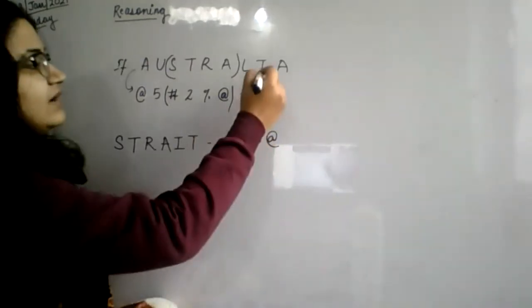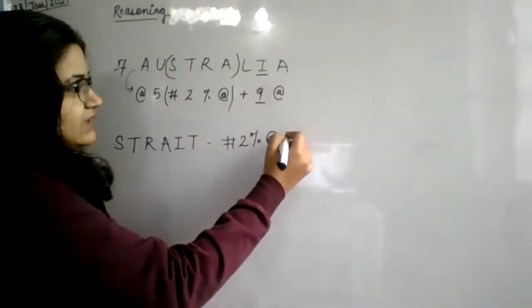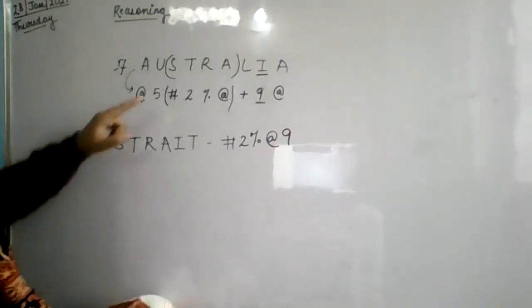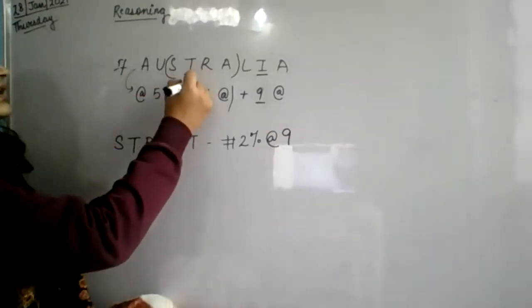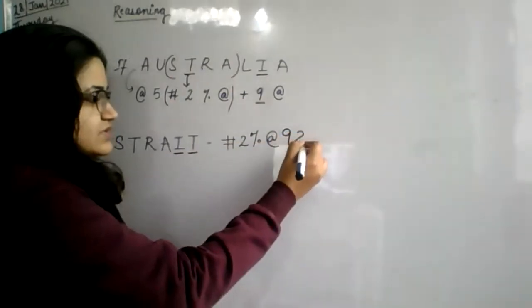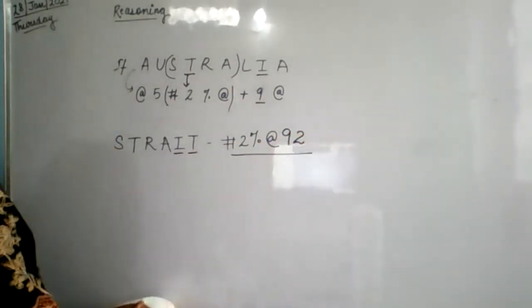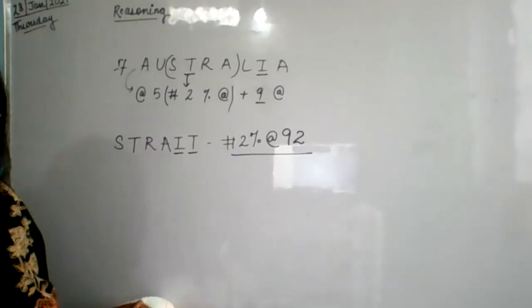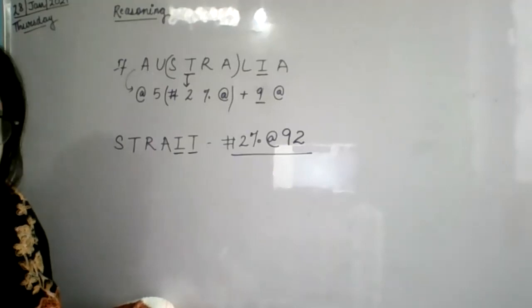I के लिए we have 9. And for the word T again we have 2. I के लिए हो गया, अब T के लिए there is 2. So this is the correct answer. Understood? Got it, ma'am?